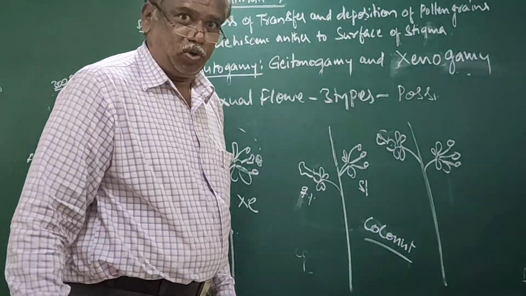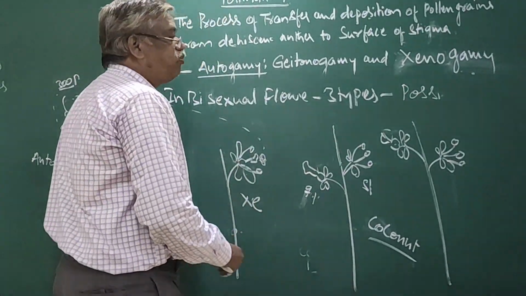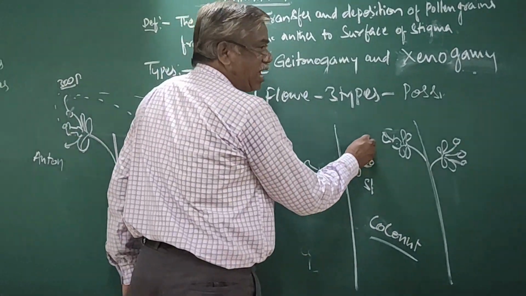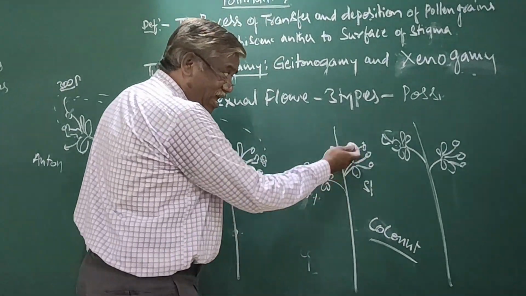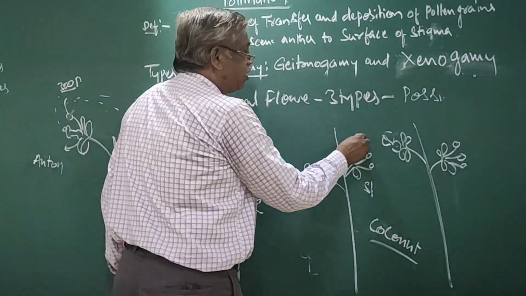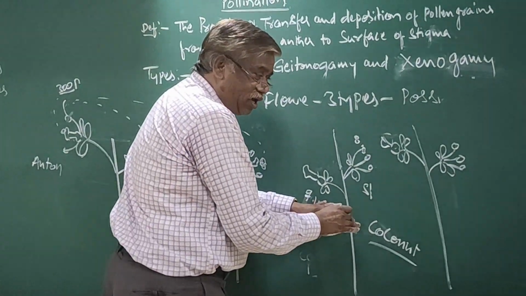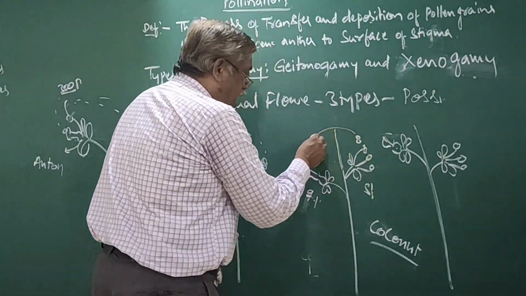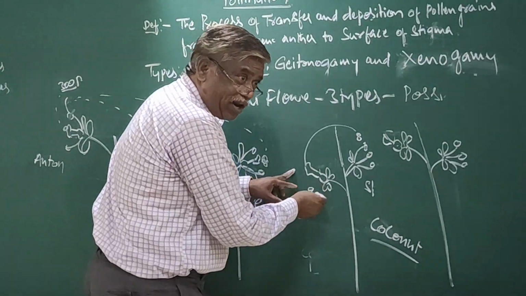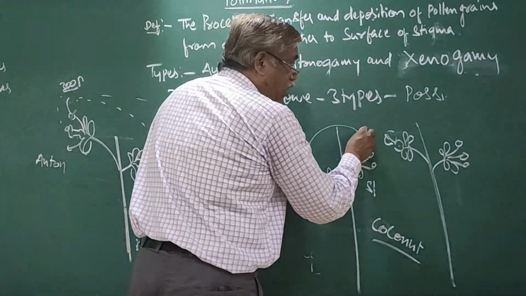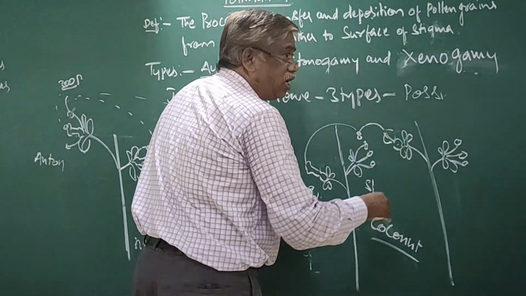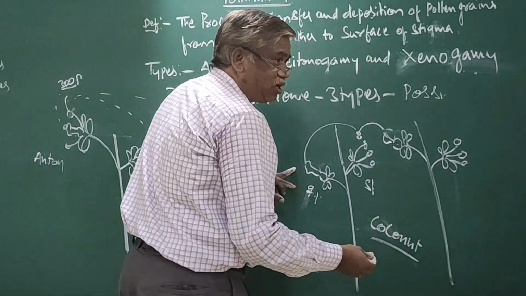Plant, monoecious. Suppose here the anther dehisces and pollen grains must reach another flower of the same plant or another flower of a different plant.